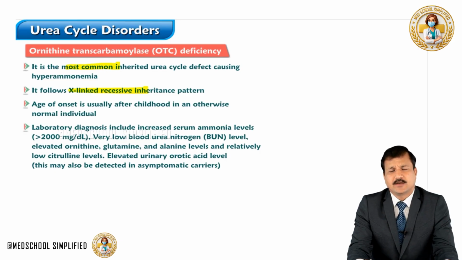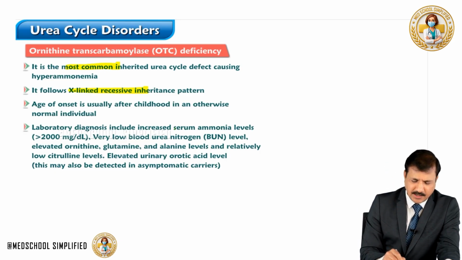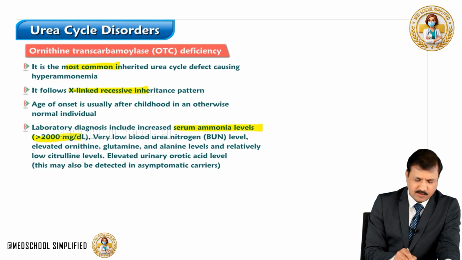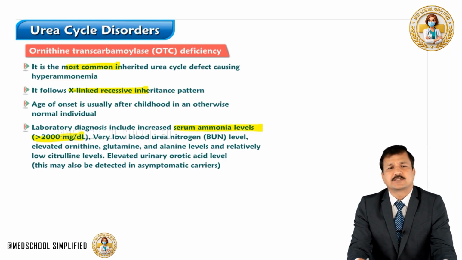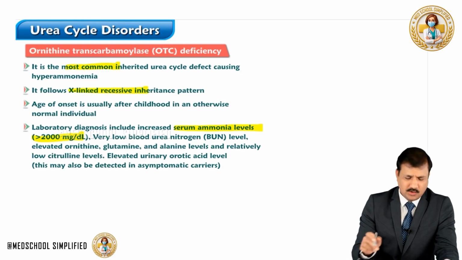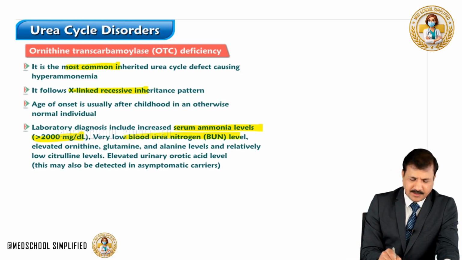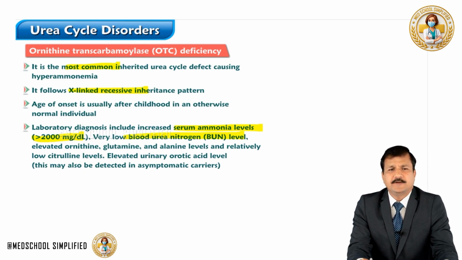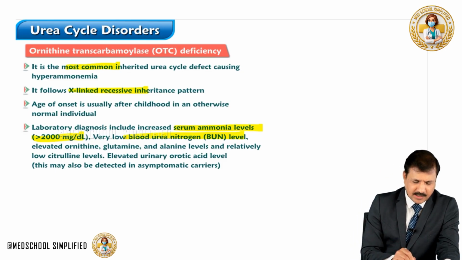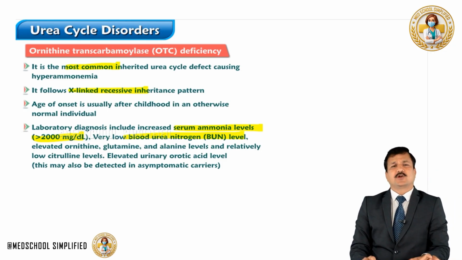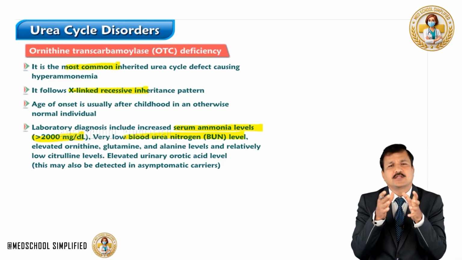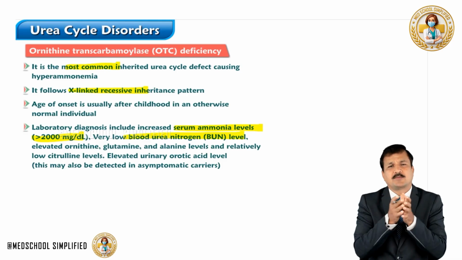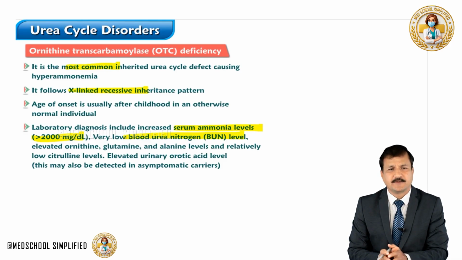So the laboratory diagnosis includes hyperammonemia, which is usually more than 2000 micrograms per deciliter. Very low blood urea nitrogen level because the urea cycle is defective here. Elevated ornithine, glutamine and alanine levels and relatively low levels of citrulline are seen because ornithine transcarbamylase condenses ornithine with carbamoyl phosphate to make citrulline.